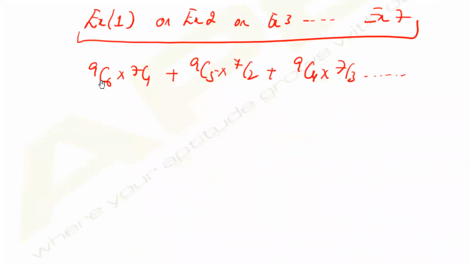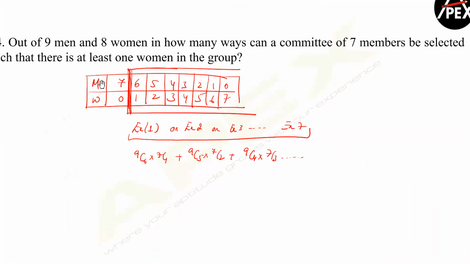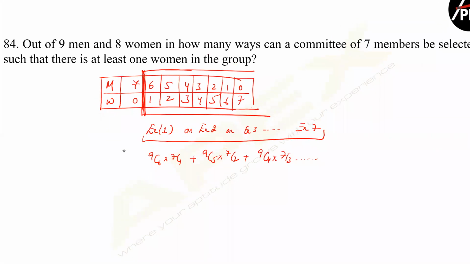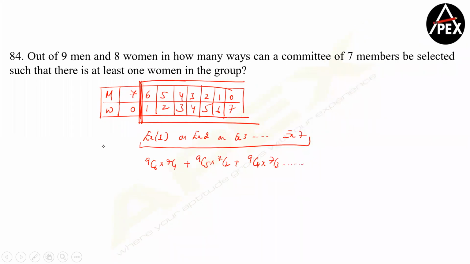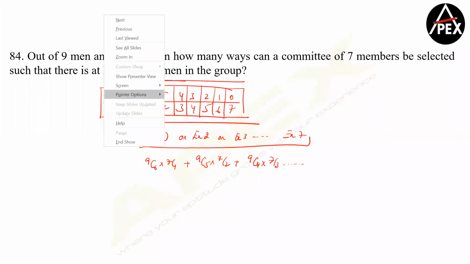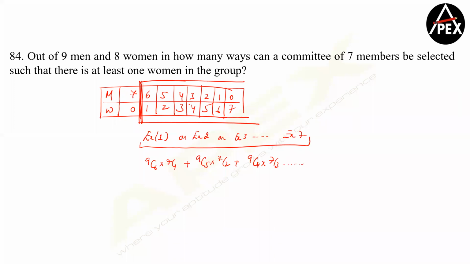If you observe, as I told you, the total in the table is represented by 17C7.